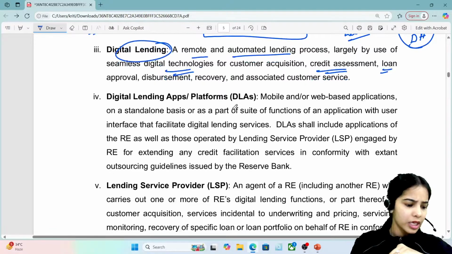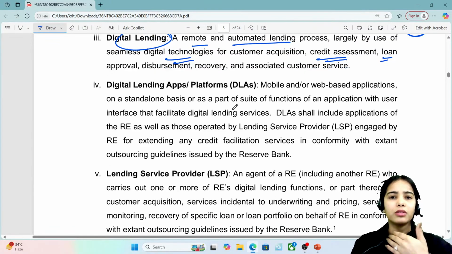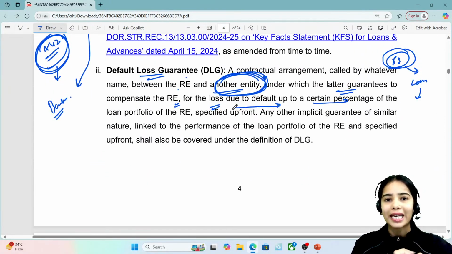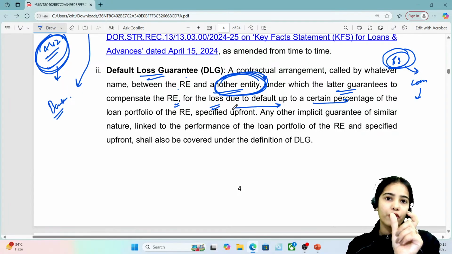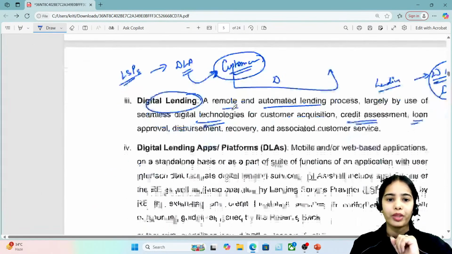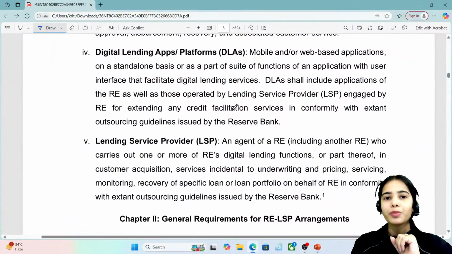Yes, Aditya, you can say so, that the default loss guarantee, this is the guarantee that is being provided. And this guarantee can only be provided for a percentage of the loan portfolio. Next is digital lending apps or platforms.